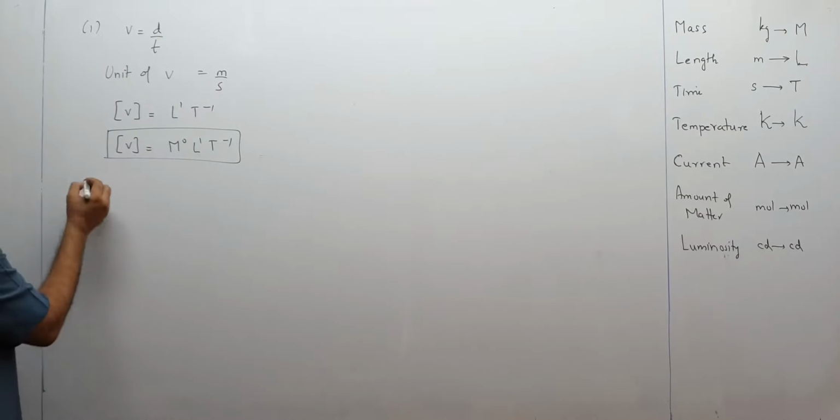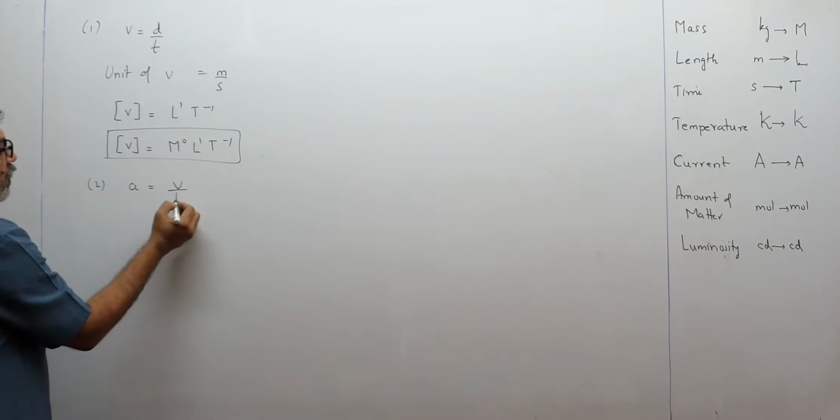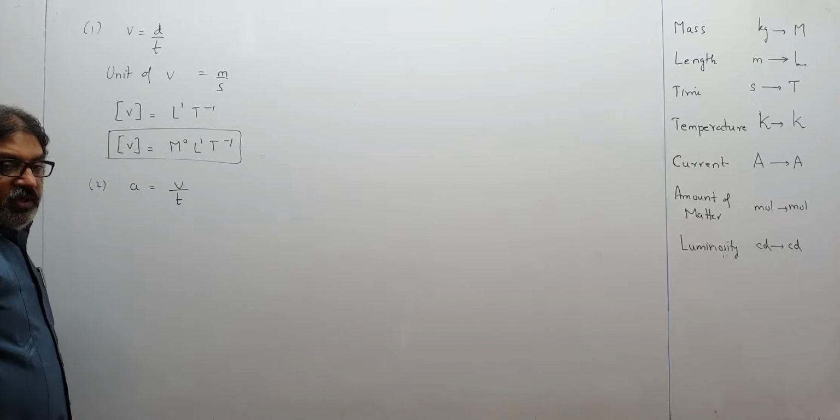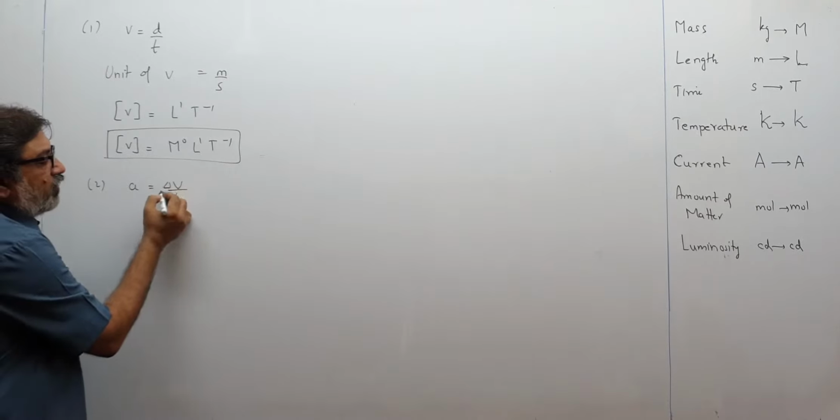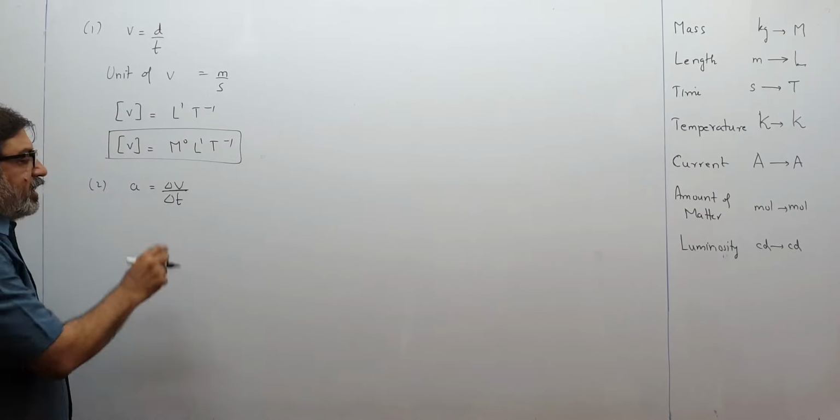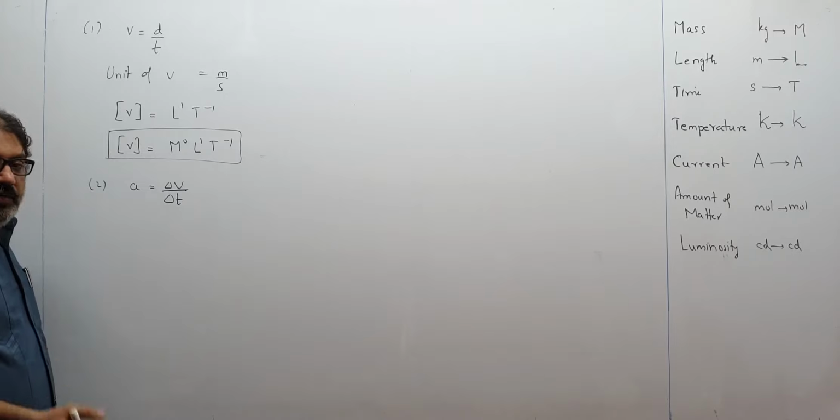Okay, then we come to the next, acceleration. Acceleration is velocity upon time, though it is not exactly correct, but at this stage it is okay to get the units. The acceleration is actually change of velocity upon time interval. Here also, distance upon time interval; delta V means change of velocity, delta T means time interval, a time interval of 4 seconds, 5 seconds, whatever.